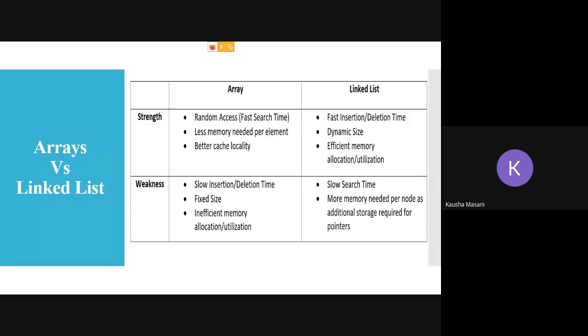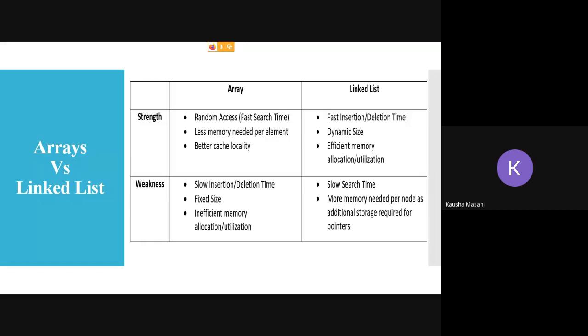Now coming to the strength of your linked list. What is the strength of your linked list? Fast insertion and deletion. How? Just give the address of your node, and using the free function, because we are going to use dynamic memory allocation in your linked list. So we are going to use your malloc and your free function. So how can you delete? Just give the command of free along with the memory address, and the node gets deleted. If you want to do insertion, just write the code line of malloc, give the position, and your node is linked at that position.